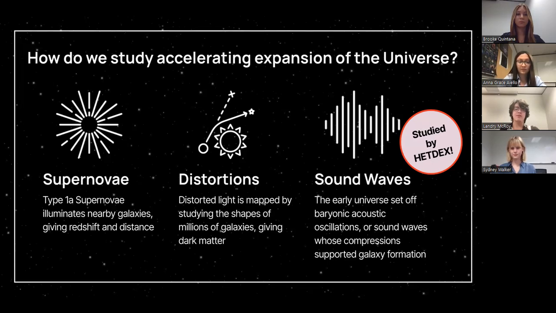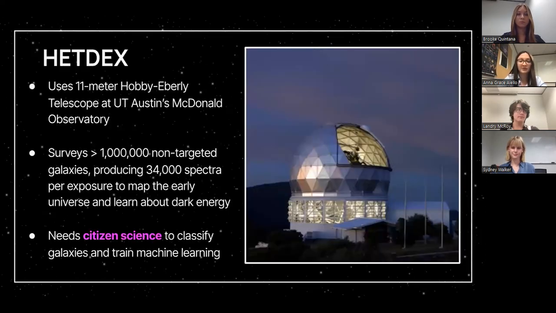By measuring the imprint of these sound waves and comparing them to the relative strength of dark energy at different epochs, being the speed at which the universe expands, we can assess what dark energy truly is. All our data from this project comes from the Hobart-Eberly Telescope Dark Energy Observation Project, or HETDEX, at UT Austin's McDonald Observatory. It surveys over 1 million non-targeted galaxies, and every exposure produces approximately 34,000 spectra.